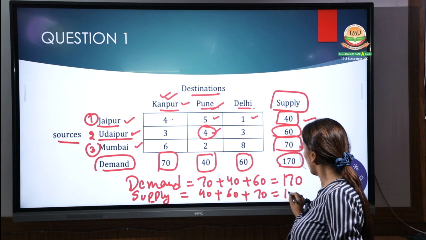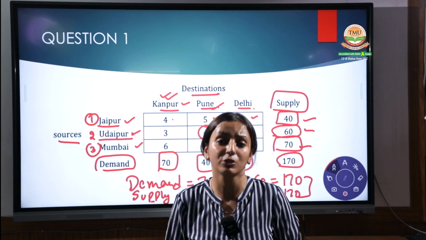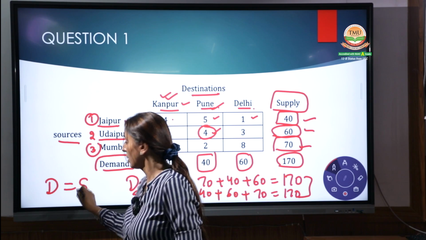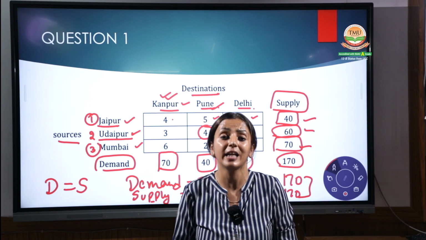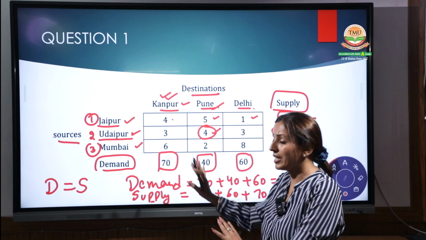That is again 170. That means this is a balanced question where demand equals supply. So you don't have to go for any adjustment. Fine. Clear with this question?